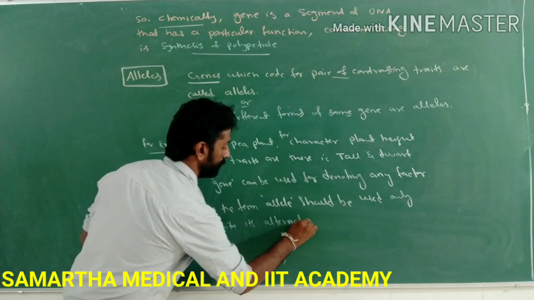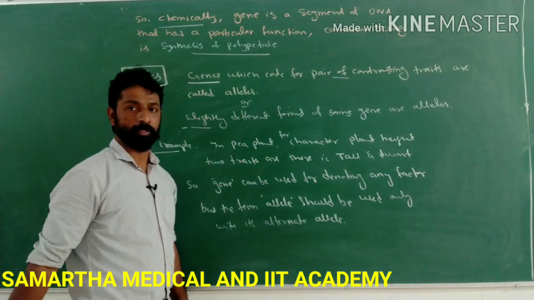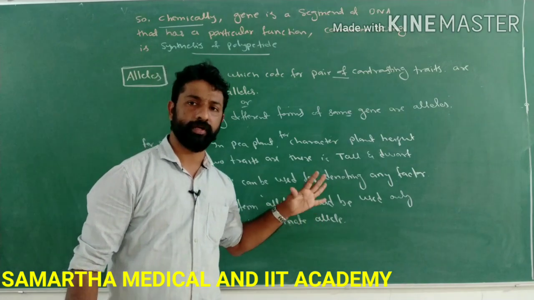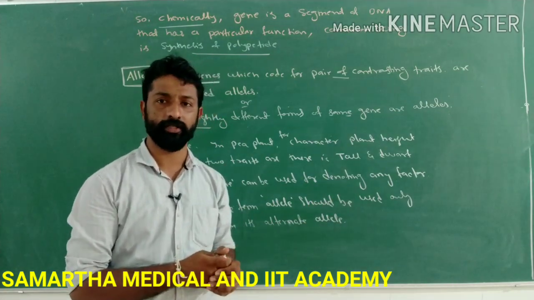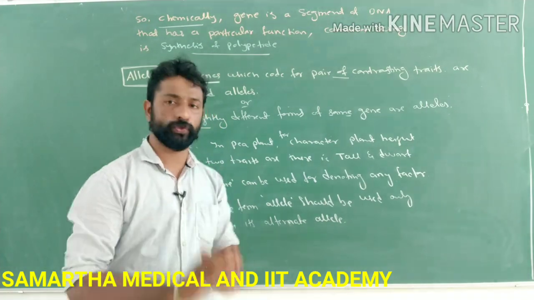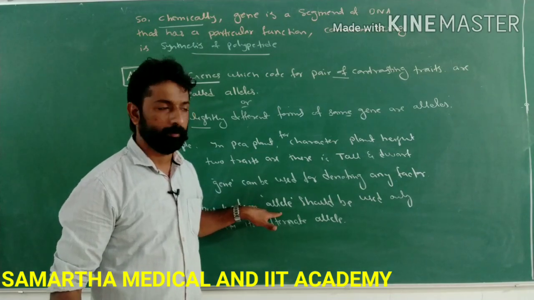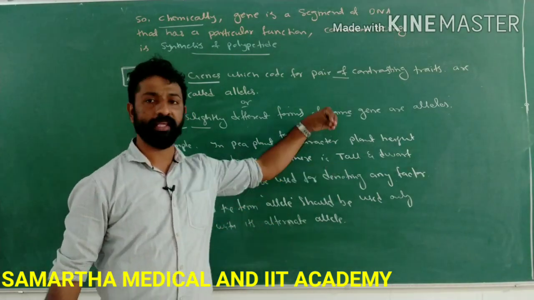When the same gene codes for a particular trait in slightly different manners, for such a pair of genes only can we use the term allele. But the term gene can be used for denoting any factor.